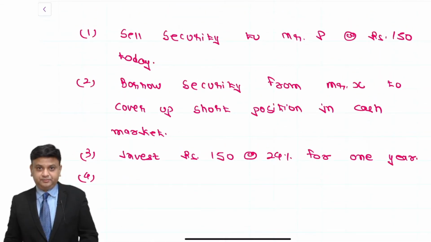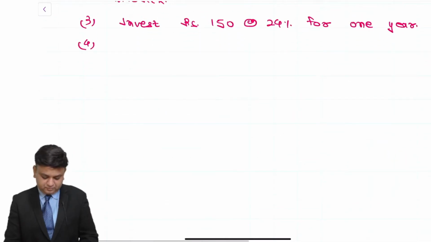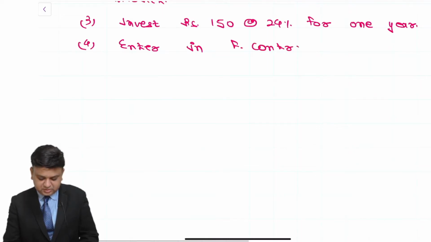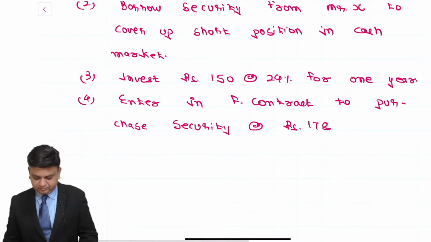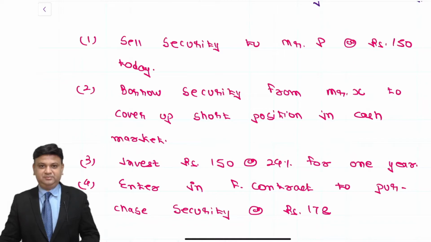Fourth, enter in F contract / futures to purchase security at the rate rupees 178. Full stop.